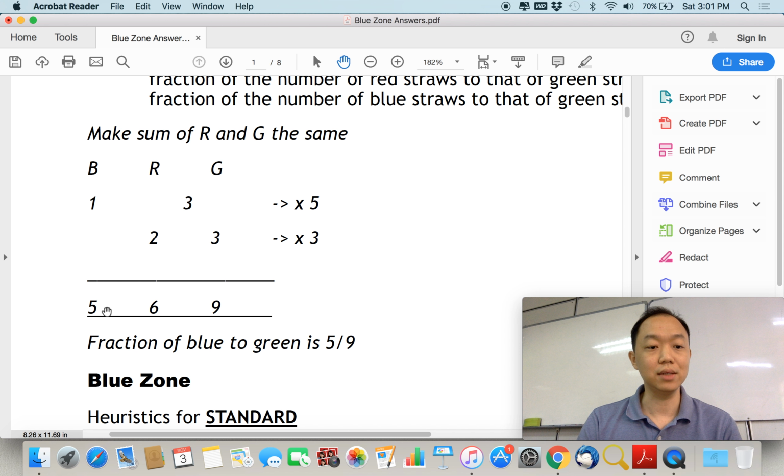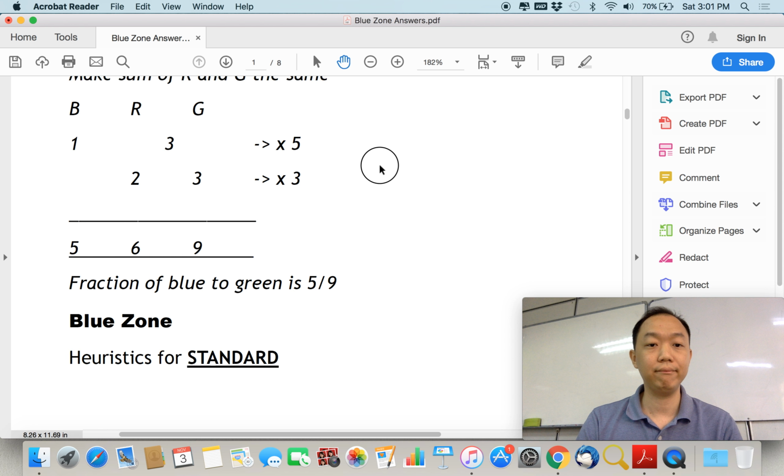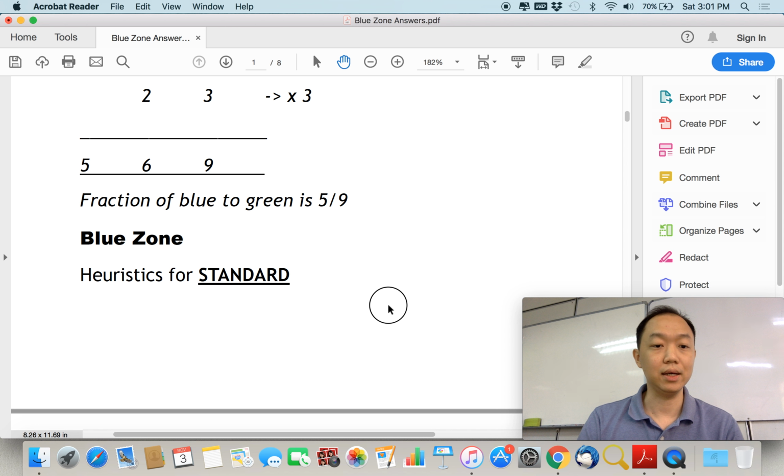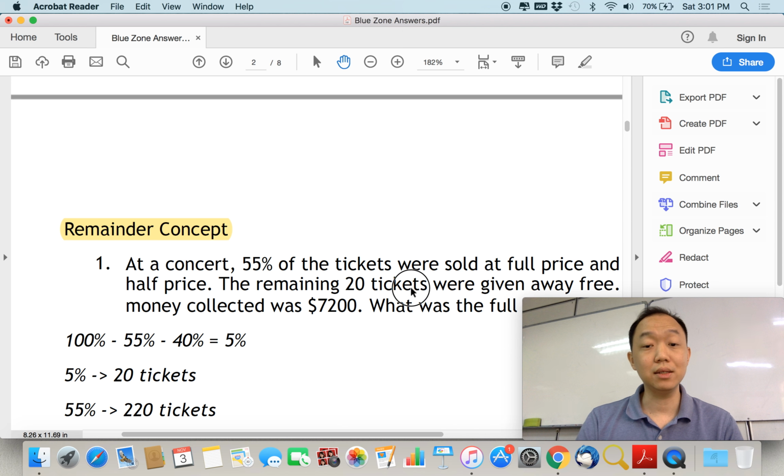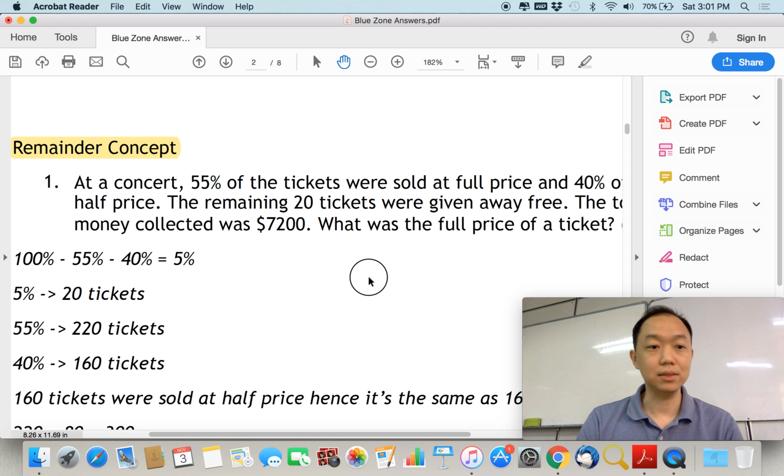And once you do that, you have a new set of ratio, so you can find out the fraction of blue to green is 5/9. Okay, so that is the equal concept. Next, we have the remainder concept. Okay, so what is this remainder concept?